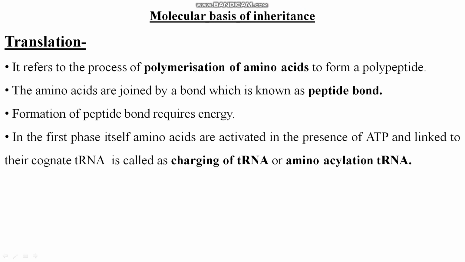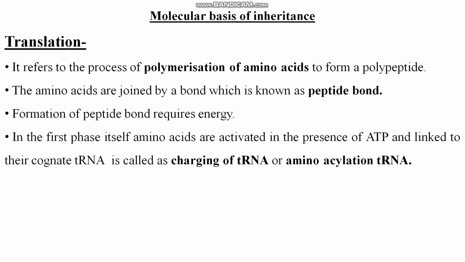Clear? So in translation, what is translation? Translation is the process of polymerization of amino acids to form a polypeptide. The amino acids are joined by a bond which is known as peptide bond. As I told you, proteins are made up of amino acids, right?